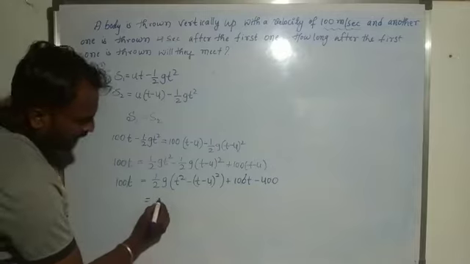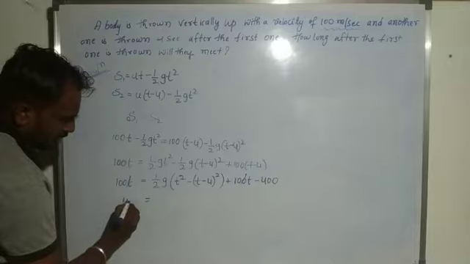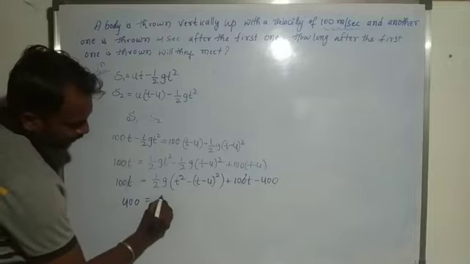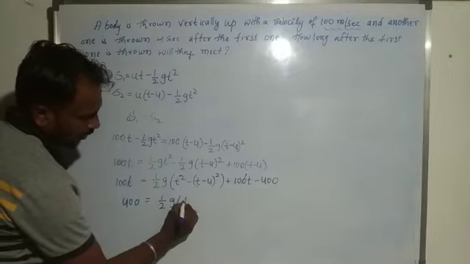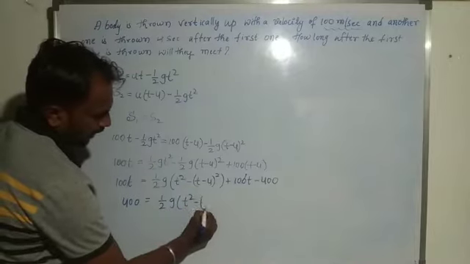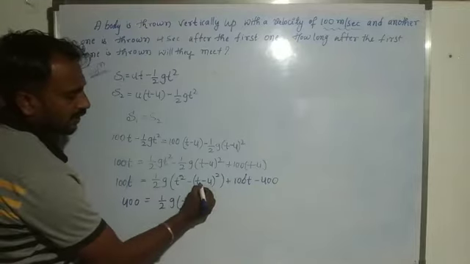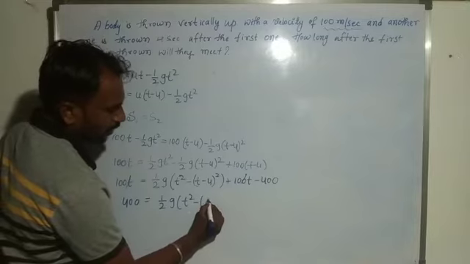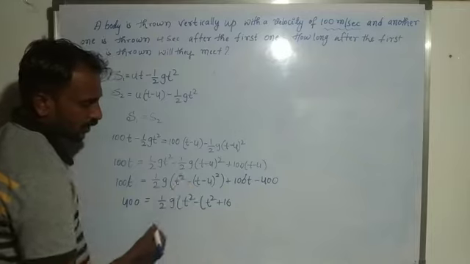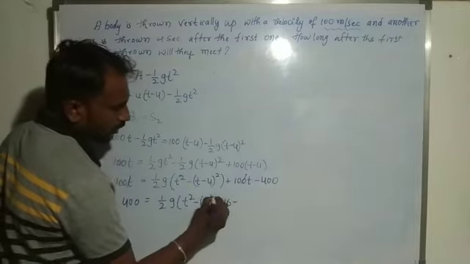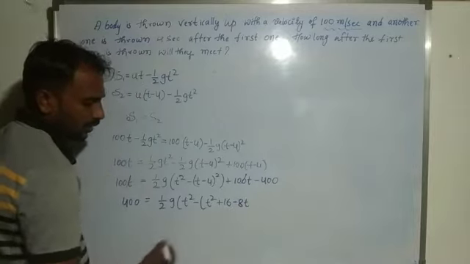Okay, and here minus 400 taken to this side, it means 400. So half g, t square minus (t minus 4) whole square. (a minus b) whole square is a square plus b square minus 2ab, so 4 square, 16, minus 2 into 4, 8t.